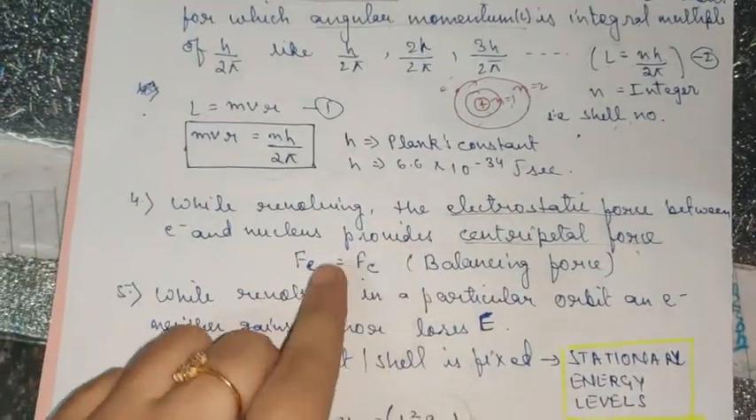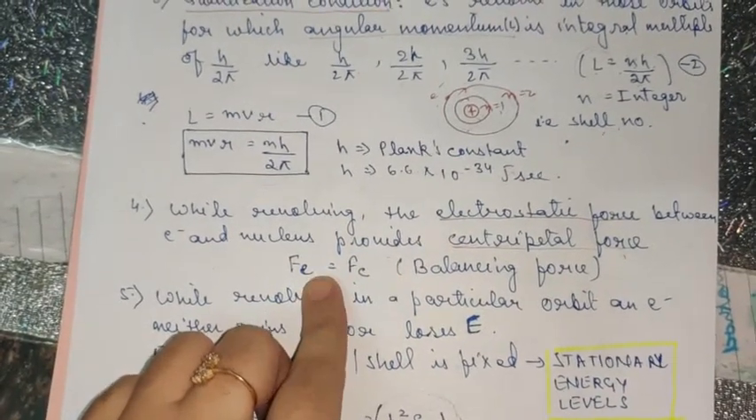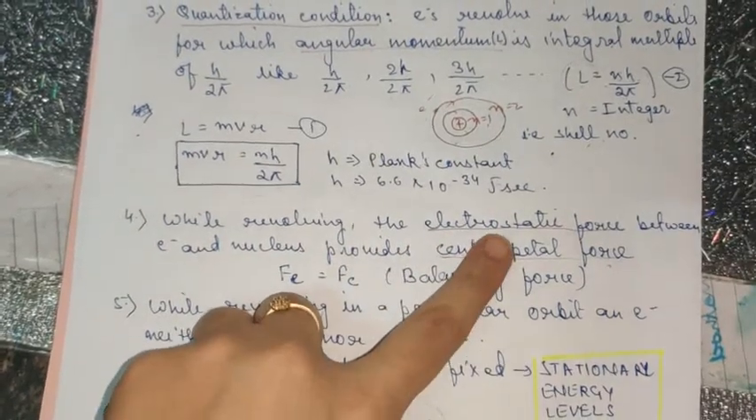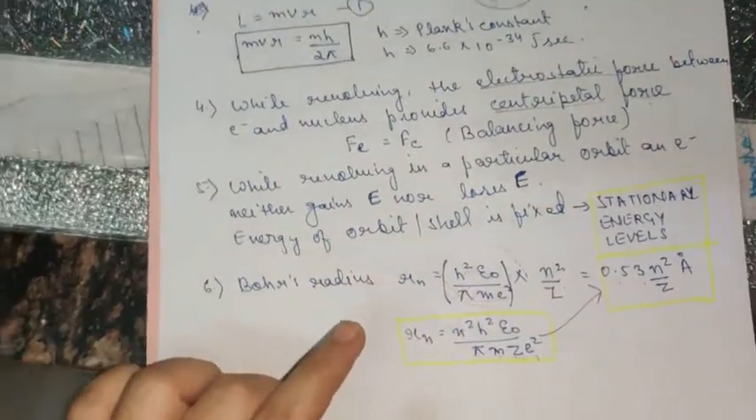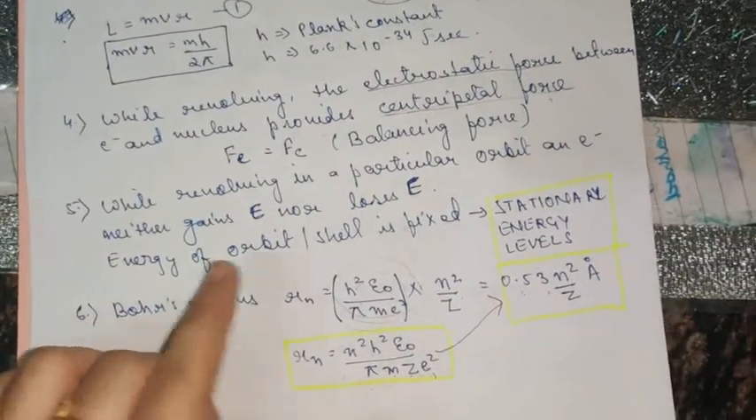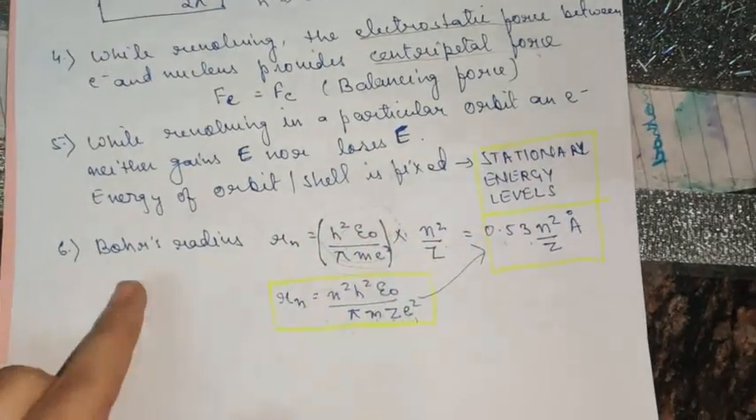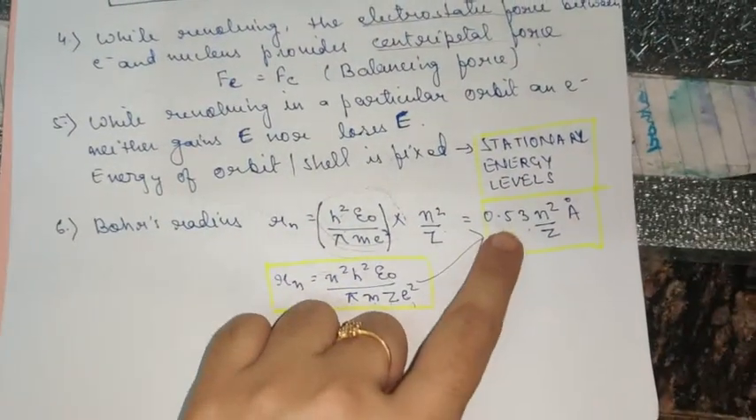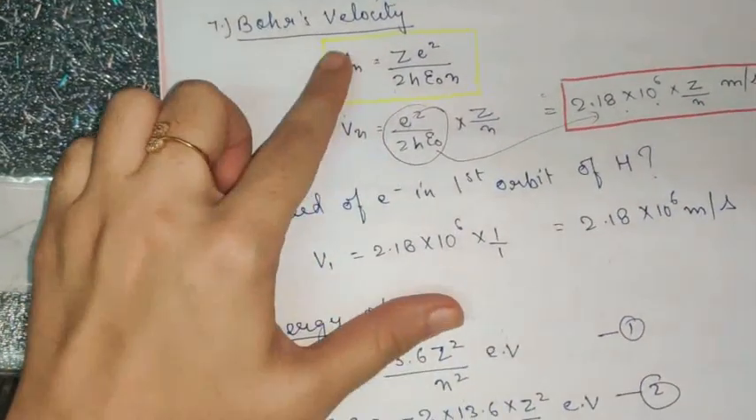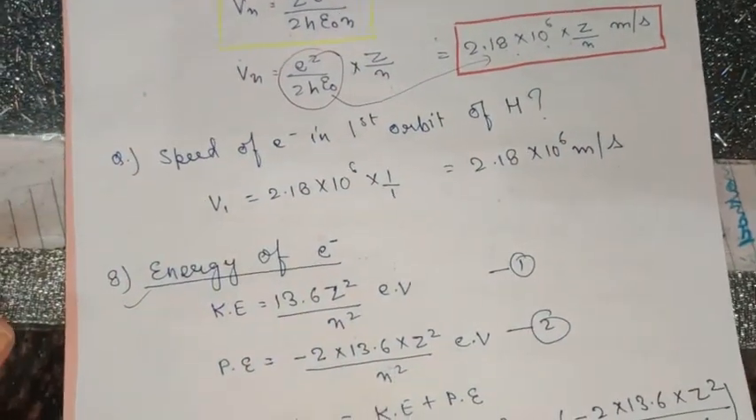Then there is a balancing force due to which the position of the orbit doesn't change, which says that centripetal force is equal to electrostatic force of attraction. While revolving, the electron neither loses nor gains energy. That is why the orbits are referred to as stationary energy levels. Next is the value of Bohr's radius, which is 0.53 n square upon Z angstrom. And the value of Bohr's velocity is 2.18 into 10 raised to the power 6, Z upon n meter per second.